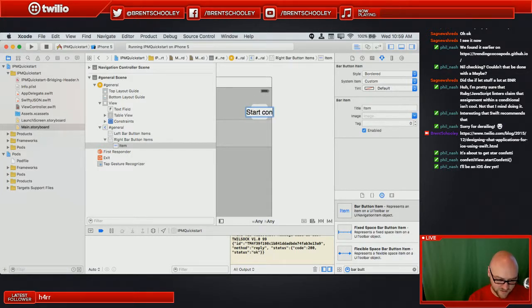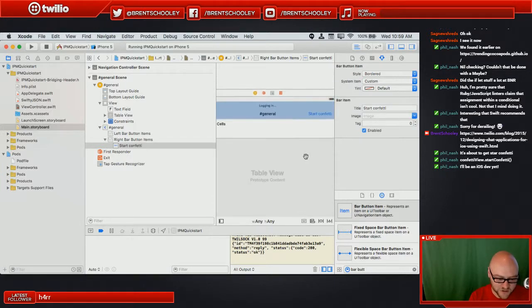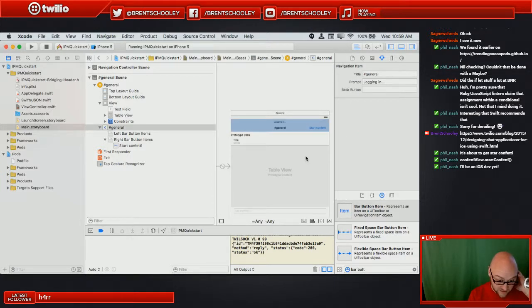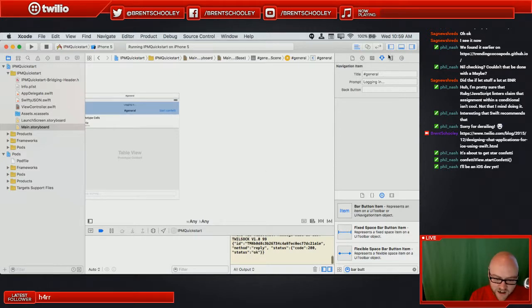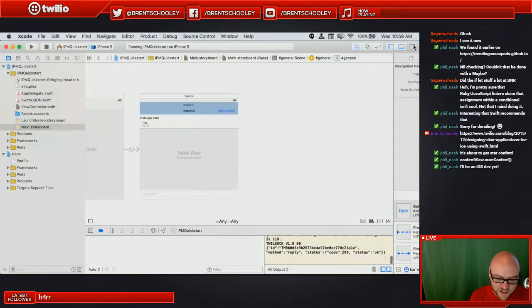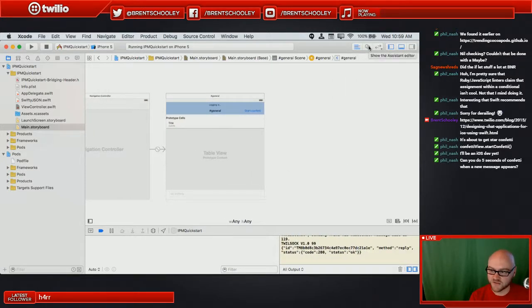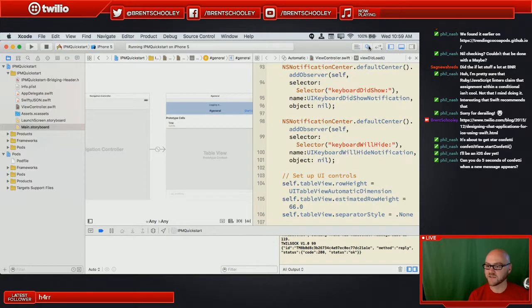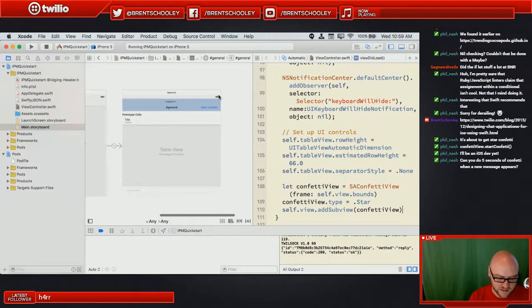Start confetti. Oops, I can spell, really. Let's add a start confetti button. This is where the stream gets ridiculous. I am running out of time too, so let's get this working so that we can have confetti. And it's cool though, because this is still doing 5 seconds of confetti when a new message appears. Yeah, let's do that after we verify that confetti works.